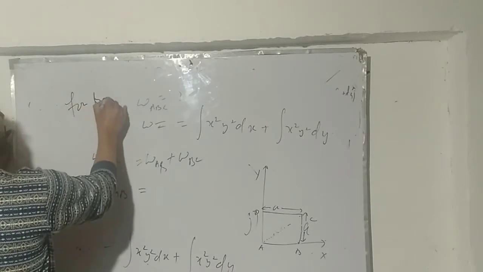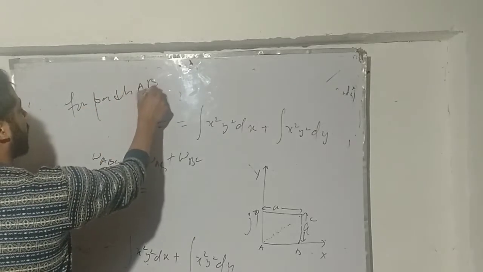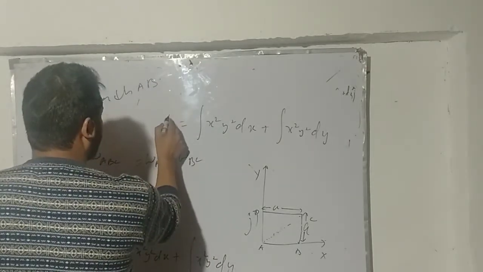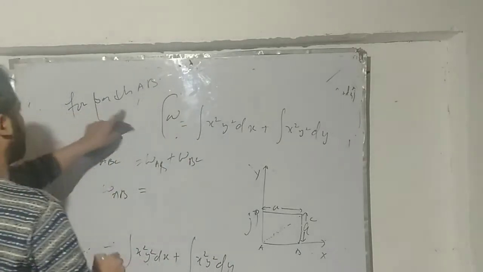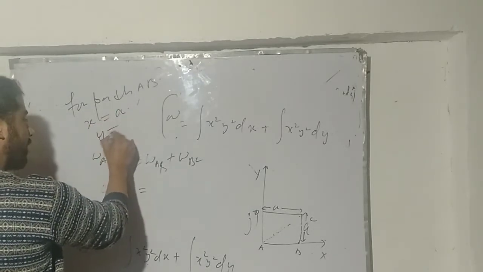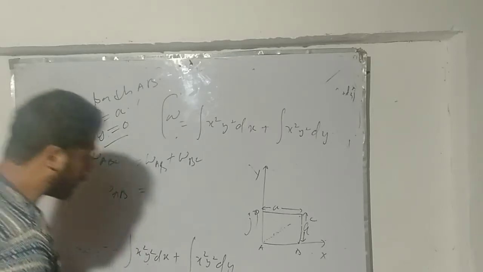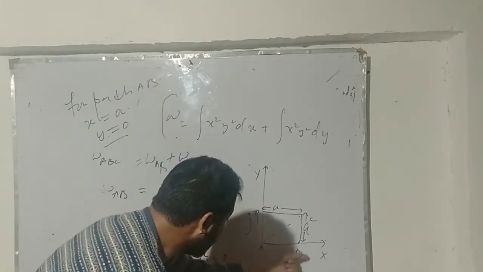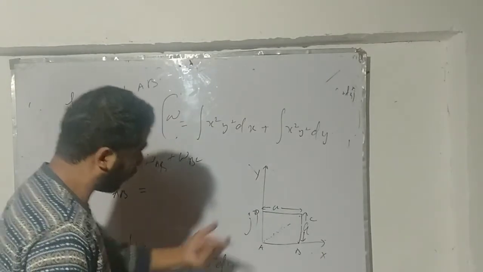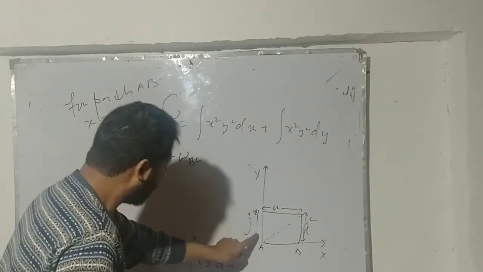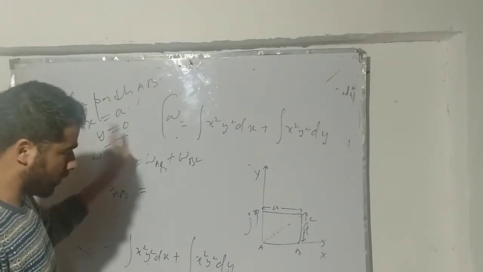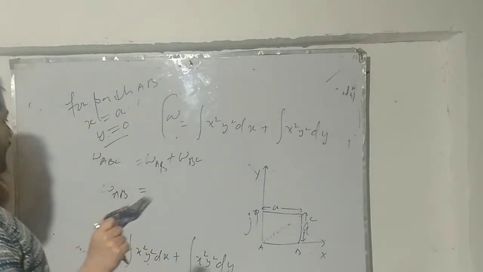For path AB, my x is A and my y will be strictly 0, because I am talking about the path along AB that lies on the x-axis. For every point on the x-axis, the y coordinate will always be zero. No issues there. I hope you are getting it.